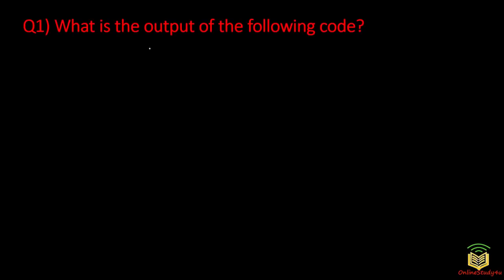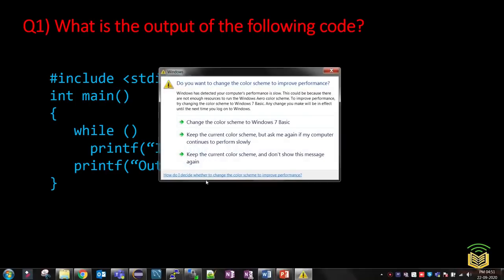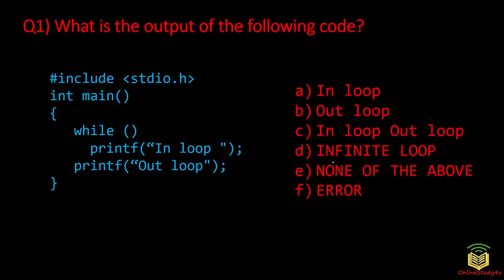So the first question for this video is, what is the output of the following code? This is the given code here: hash include stdio.h, int main, while, printf in loop, printf out loop. So what will be the output of this here? Option A in loop, option B out loop, option C in loop out loop, option D infinite loop, option E none of the above, or option F error.